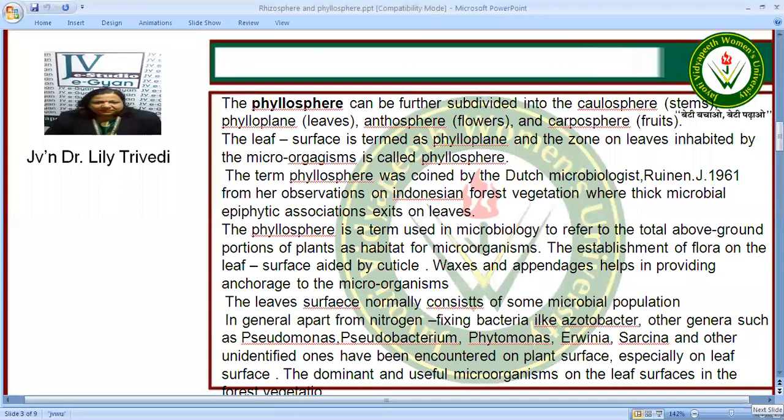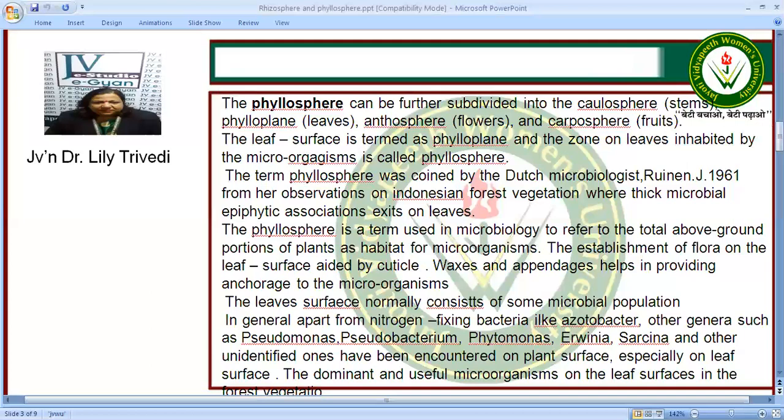Now we come to phyllosphere again. It is further subdivided into caulosphere, that means the stem, phylloplane, that means the leaves, anthosphere, that means the flowers, and carposphere, that is the fruits. The leaf surface is termed as phylloplane, and the zone on the leaves inhabited by microorganisms is called phyllosphere.